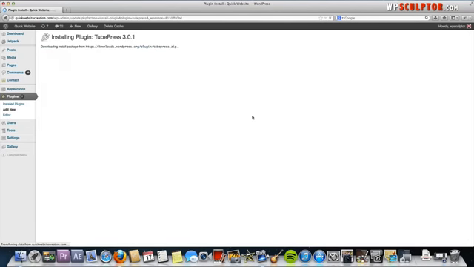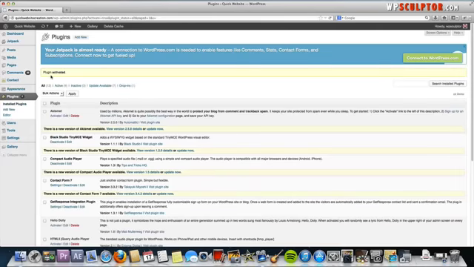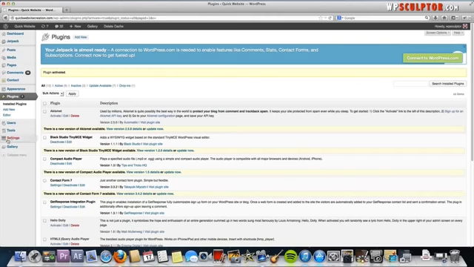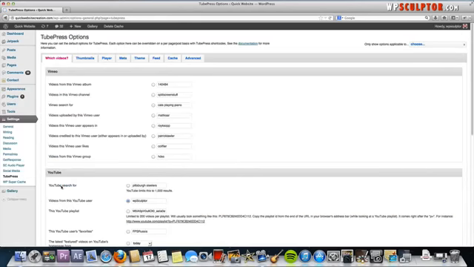Click OK. It'll take a couple of seconds, and then activate the plugin once it's been successfully installed. Alright, and now we have our plugin activated. Now the first thing we're going to do is go to Settings, and now you have this new option. Go ahead and click on that. This is where we decide what YouTube videos we want to actually display on our WordPress page.